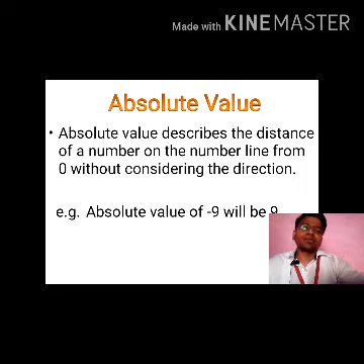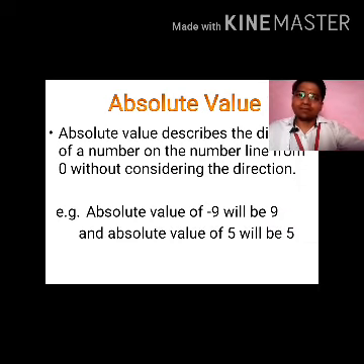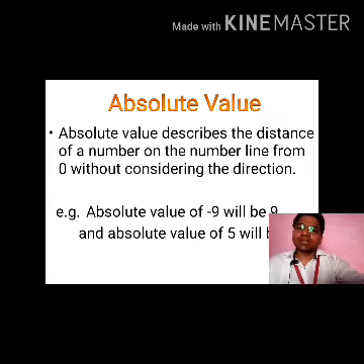And what is the absolute value of 5? The absolute value of 5 will be 5. So in simple words, the absolute value of a negative integer is always positive, and the absolute value of a positive integer is always positive.